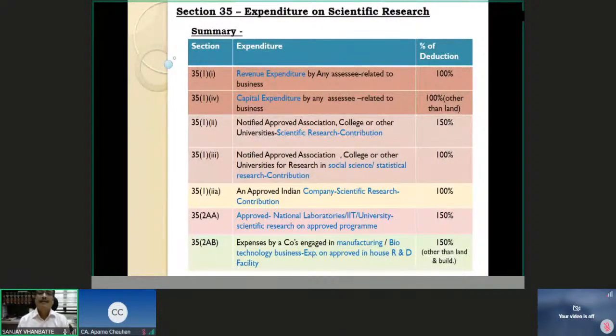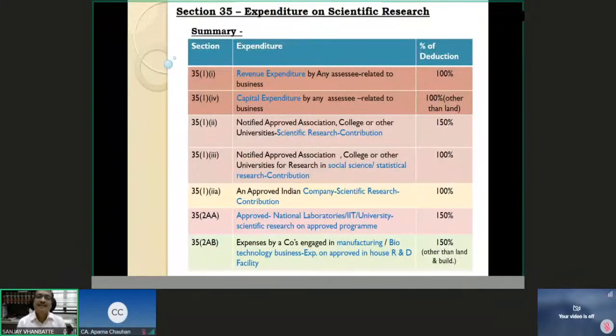Look here, first two, 35(1)(i) and 35(1)(iv). Here I am any SSE, the expenditure I incur is revenue expenditure or capital expenditure other than on acquisition of land, and the expenditure has to be related to my business. Then I am eligible for 100% deduction for this expenditure. Any SSE related to my business, revenue or capital other than land, I am 100% eligible. This is one. Now the second category, which is in a slightly faint pink color, you can see.